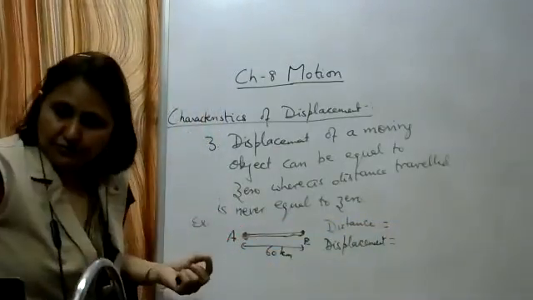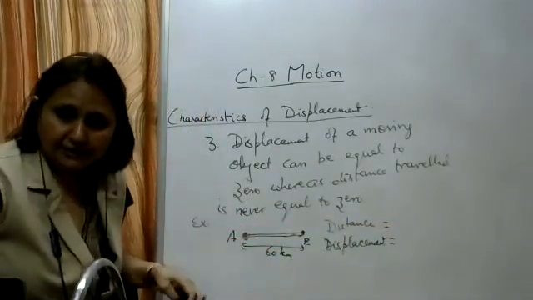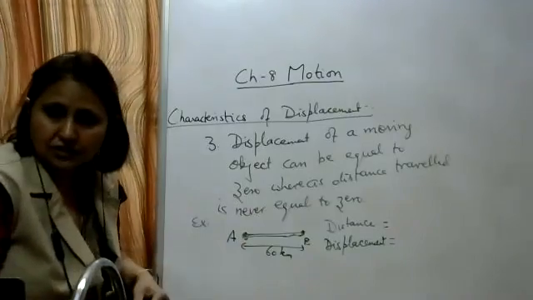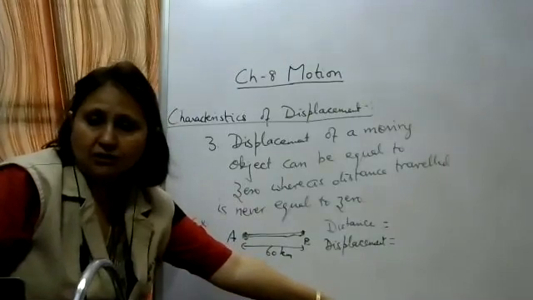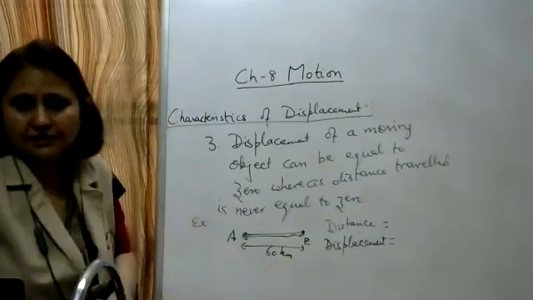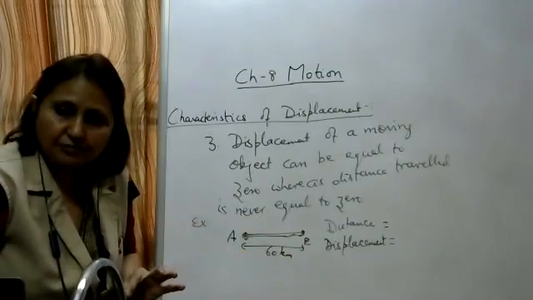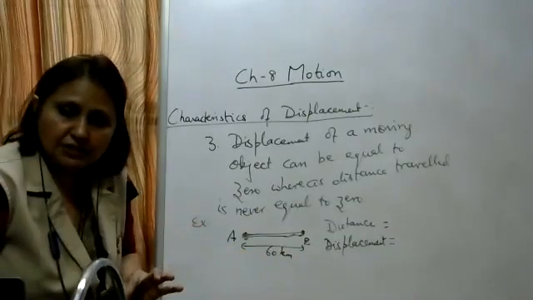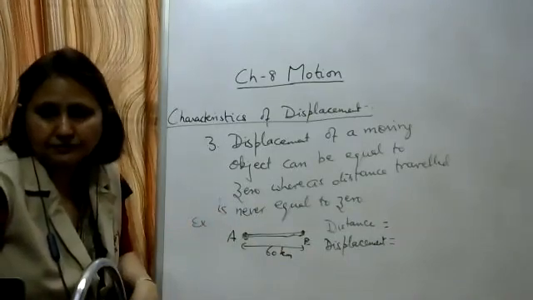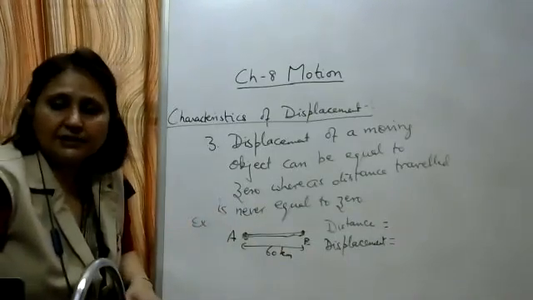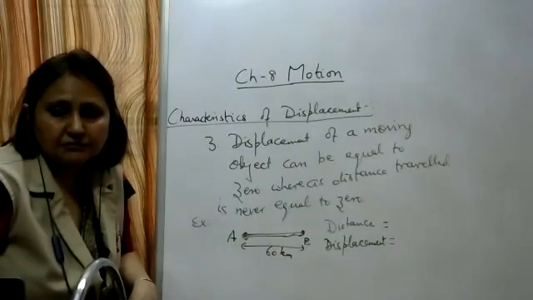I give you 15 seconds to write the answer. After that I'm going to write the answer and then you can check it. Now you should be able to find this distance and displacement. It has started from A, reached a point B, 60 kilometers, returned back and again reached the same point A.